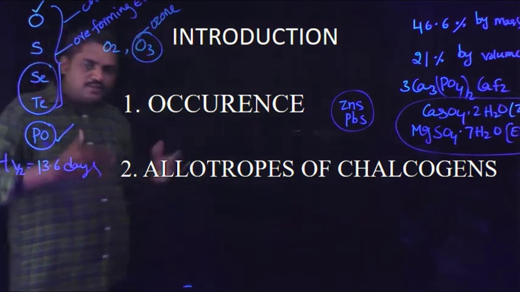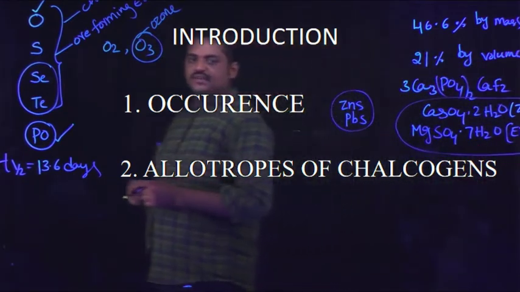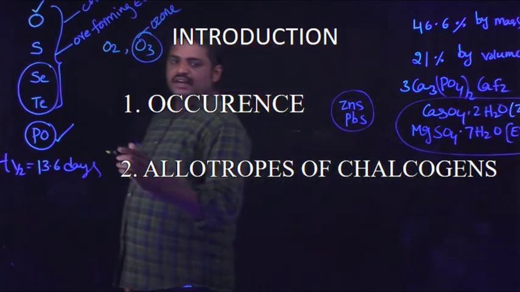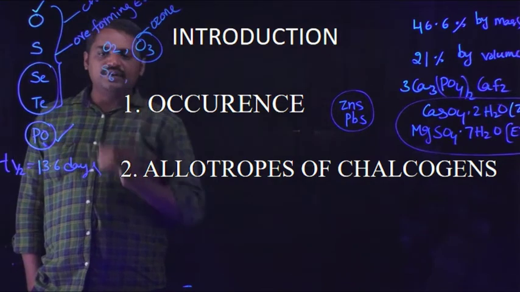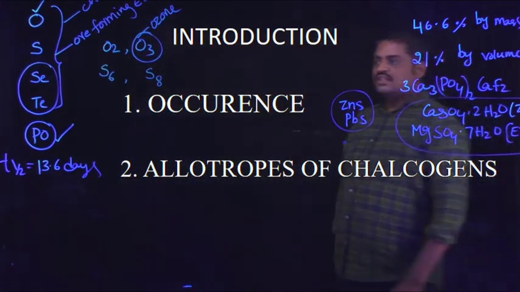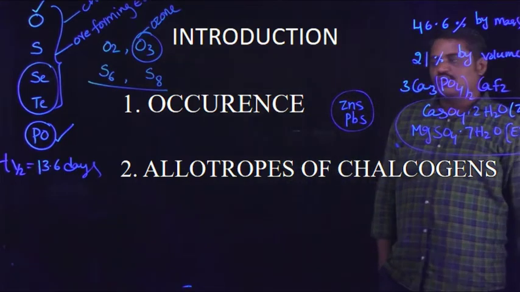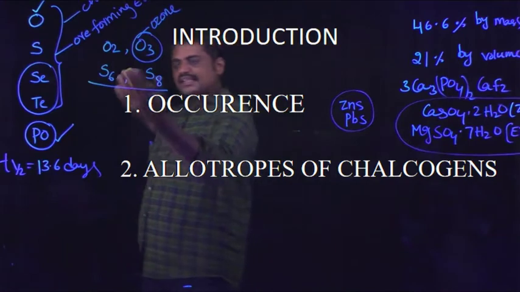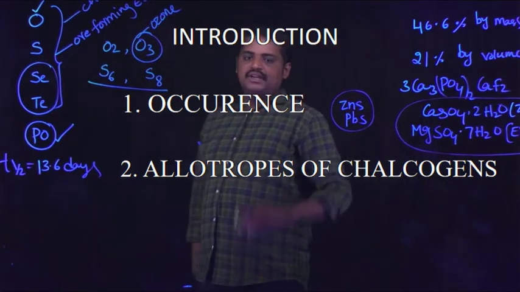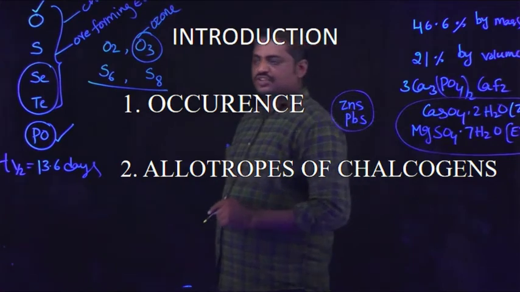Sulfur exhibits different types of allotropic forms: orthorhombic sulfur, monoclinic sulfur, and triclinic sulfur. Different types of arrangements are possible. Sulfur exists as S6 and S8 allotropes, and these allotropes exhibit different crystalline structures like orthorhombic, monoclinic and triclinic sulfur.